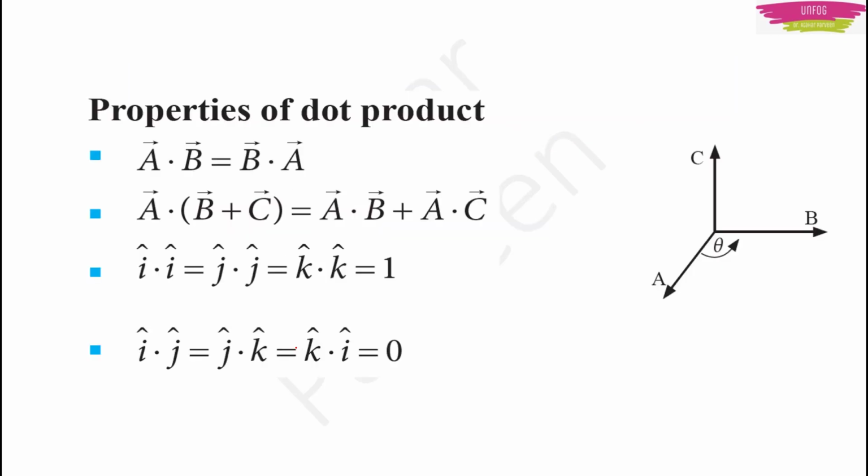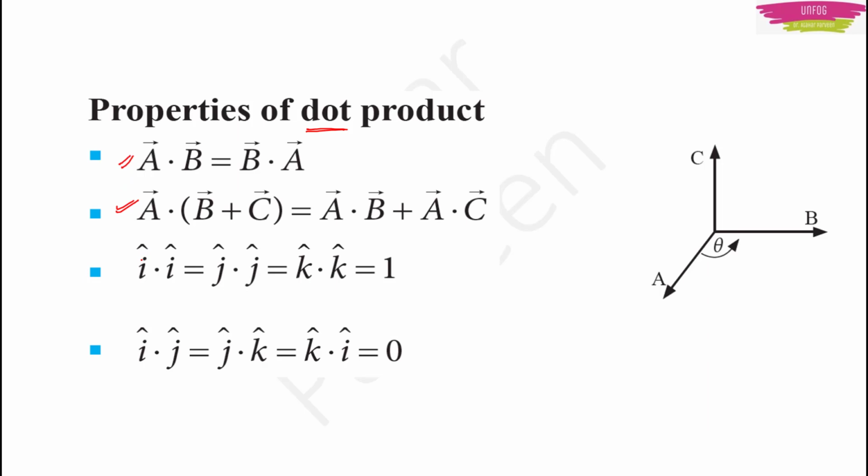The dot product has simple properties. Vector A dot vector B is equal to vector B dot A. As the name suggests, the dot product or the scalar product talks about scalars. So we don't need to worry much about the direction in this case. We are worried about the magnitudes here. And then when we say that vector A dot vector B is equal to vector B dot vector A, we mean to say that the dot product obeys the commutative law. It also obeys the distributive law.